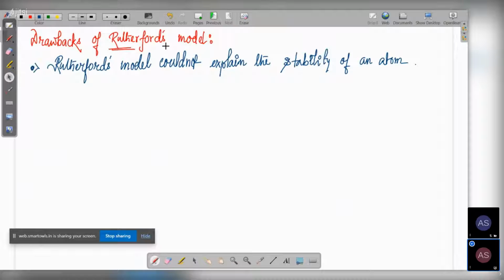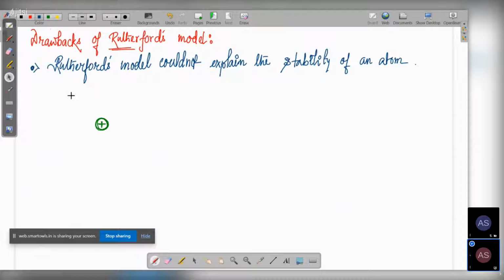Why is it so? Now see, what did Rutherford say is that in the center is the nucleus, and the electron is revolving around the nucleus. Okay, this was Rutherford's model.